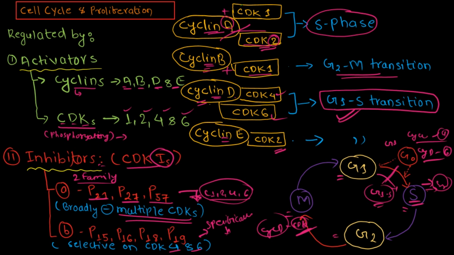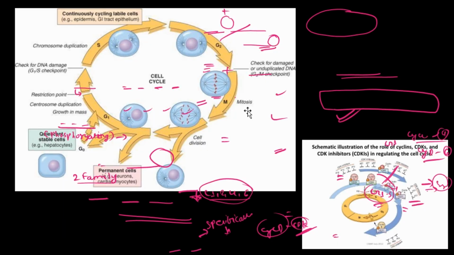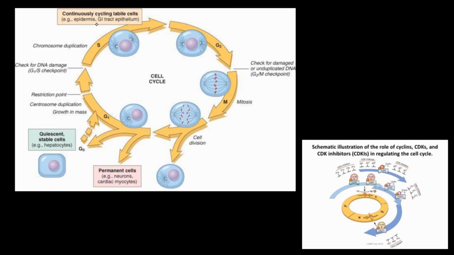Now let us see in another picture where we can clearly demonstrate this. Let's start the cell division from the G1 phase. Growth in mass and centrosome duplication will occur, and here we have the restriction point. G1 to S is another checkpoint, while G2 to M is another checkpoint in the cell cycle. There will be chromosome duplication and DNA synthesis, and then it will progress through all this, which we have studied just a few minutes ago, and then the mitotic phase.